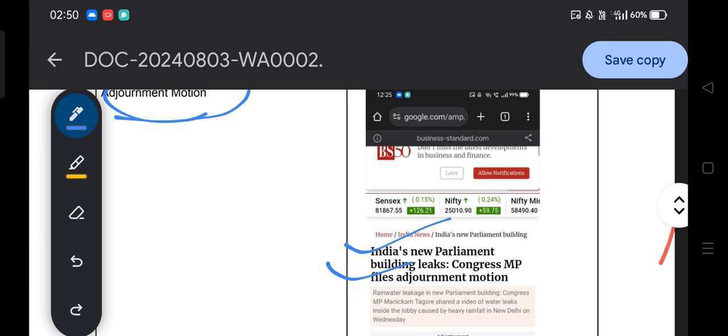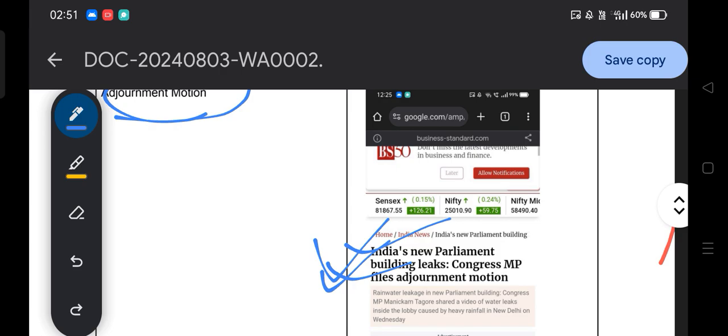That is how an adjournment motion works, bringing the attention of the house to an urgent public interest. You can see the example: the Congress MPs filed an adjournment motion for the leakage of India's new parliament building, and they believe it is an urgent public interest and the house needs to discuss it.